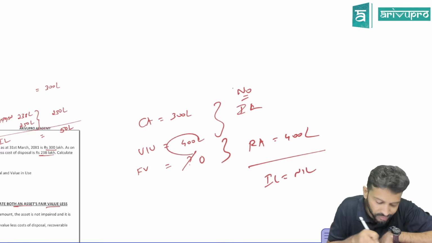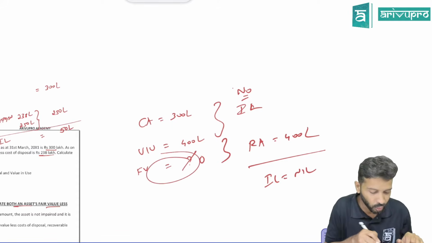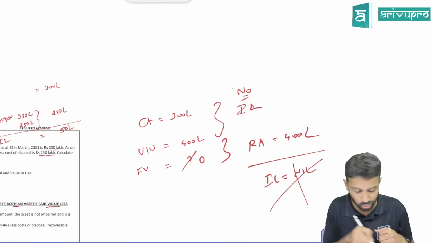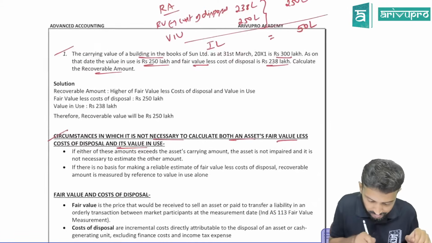If any of these factors is greater than the carrying amount, then there is no need to find out the other element, because we know that there is no impairment loss in that particular case. That is what they have written here. Did we understand?